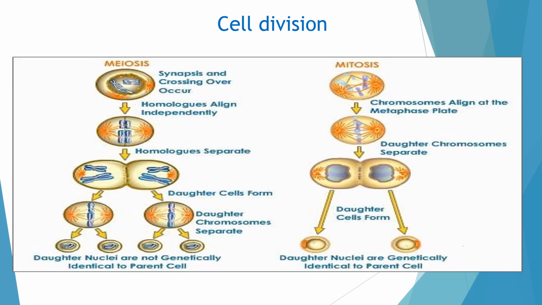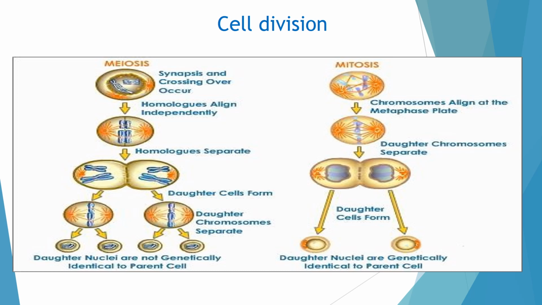Now, as we had discussed in the cell theory, new cells arise from pre-existing cells. Now we have to understand how the new cells arise. It is by the process called cell division. Cell division is very essential in unicellular organisms for reproduction. That is, when one cell divides into two cells, one organism becomes two organisms. So in unicellular organisms, cell division helps in reproduction. In multicellular organisms, cell division helps in growth.